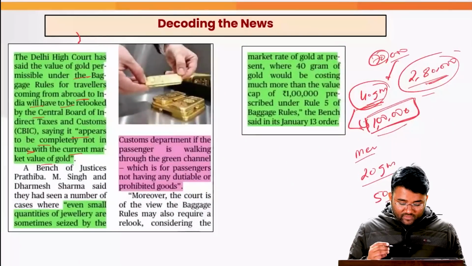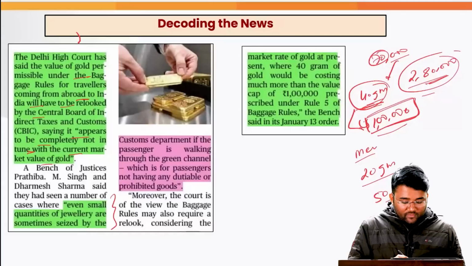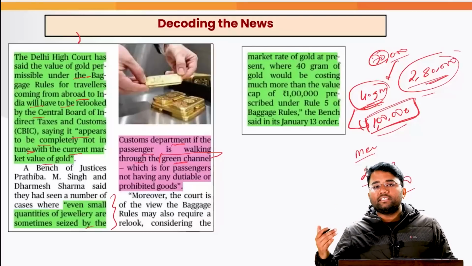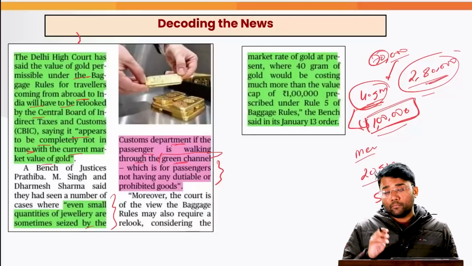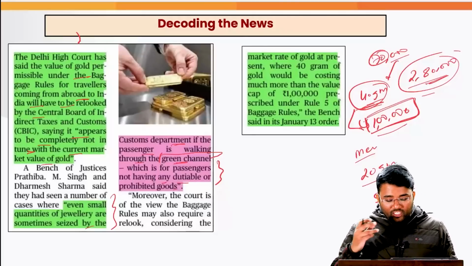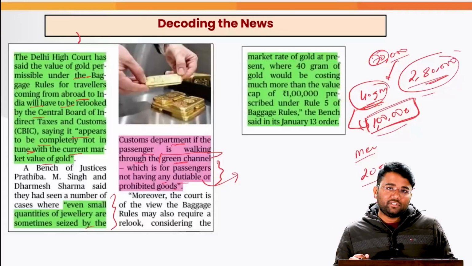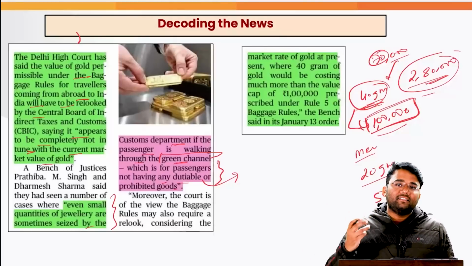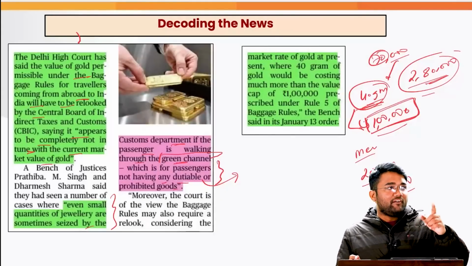Also, there is a mention of the green channel. It says that even small quantities of jewelry are being seized by the customs department if the passenger is walking through the green channel. Okay, so there are 2 channels, especially if the person is coming from outside the territory into the airport. One is the green channel, another is the red channel. The green channel is mainly for passengers who do not have any dutiable or prohibited goods. For example, they are not bringing any endangered species, drugs, lice or guns, etc., because those are prohibited goods. If they are bringing any such prohibited goods, they have to come through the red channel.